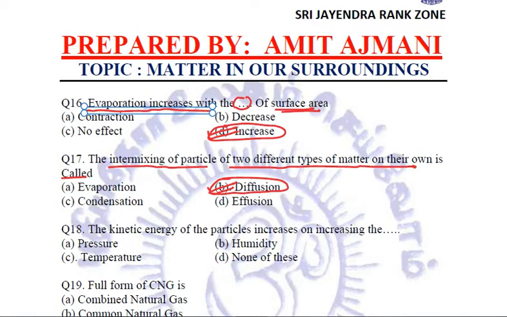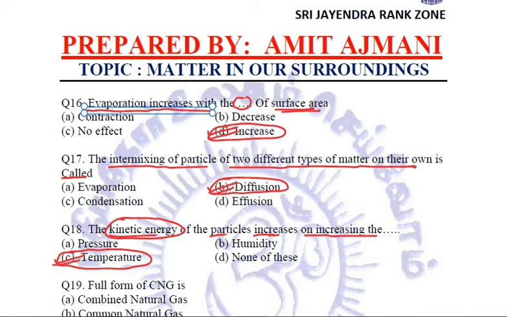Next, the kinetic energy of the particles increases on increasing the temperature. Kinetic energy means the movement, the motion of the particles. That is what kinetic energy is all about. So, on increasing the temperature, this is going to happen.